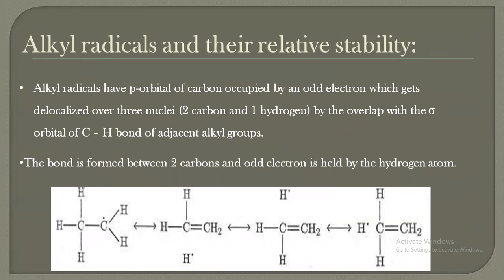Alkyl radicals have p orbitals of carbon occupied by an odd electron, which gets delocalized over three nuclei, which are two carbon and one hydrogen. They overlap with the sigma orbital of the C-H bonds of the adjacent alkyl group. The bond is formed between two carbon atoms and the odd electron is held by the hydrogen atom.